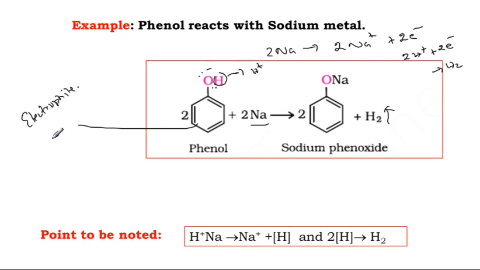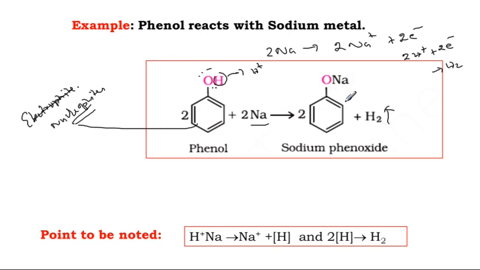Electrophile or nucleophile? Tell me. Electron density more means it is a nucleophile. So a nucleophile looks for a positive charge. So Na, now Na plus. Na plus and a nucleophile combine to give sodium alkoxide.